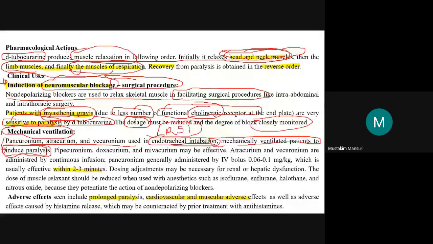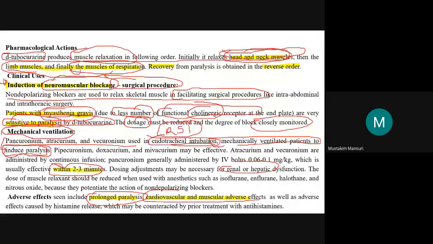These are dose-related, and they will produce the action within 2 to 3 minutes. Again, dose adjustment is required in renal or hepatic dysfunction. Regarding adverse effects, they can produce prolonged paralysis.